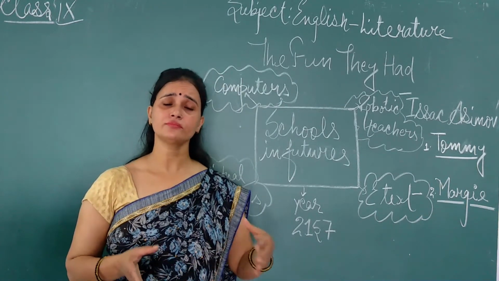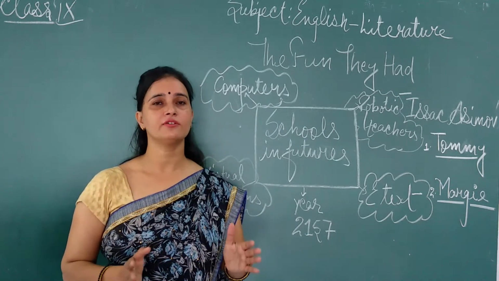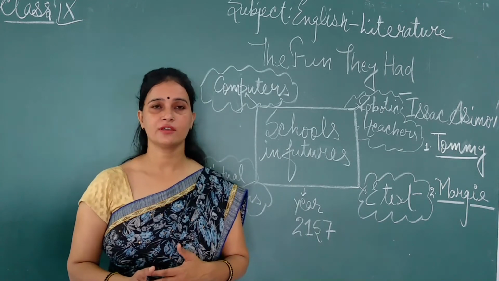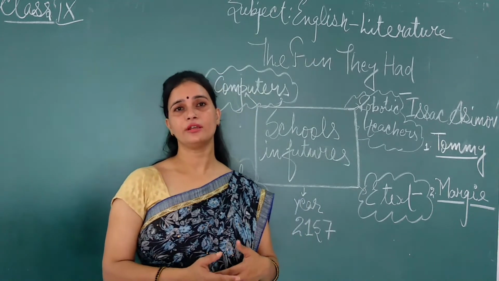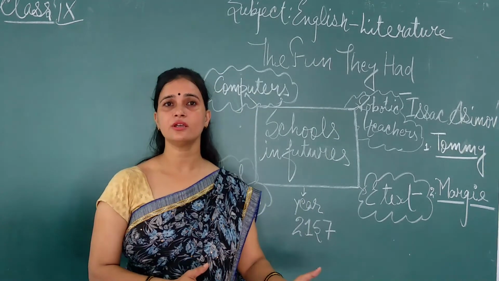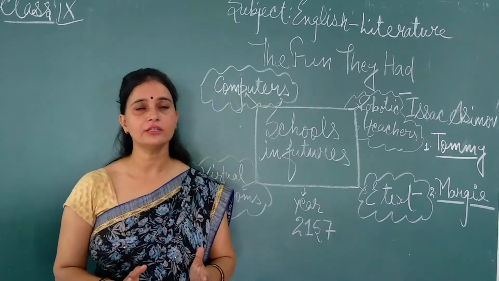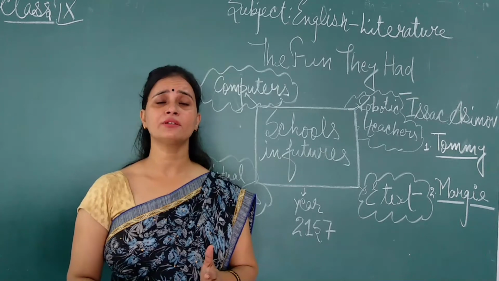So your first chapter, The Fun They Had, is completely completed, and the written notes you will get after some time. You have to write them down in your fair register, that is the literature register. Two separate registers you have to prepare. I hope you have understood this chapter very well.